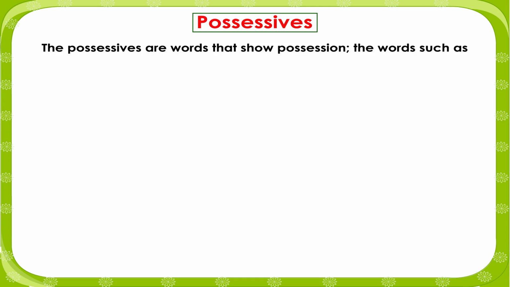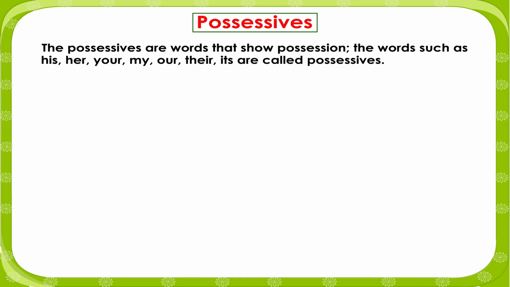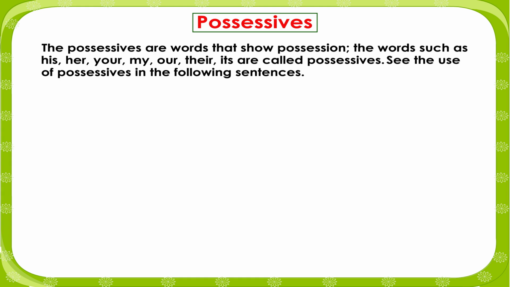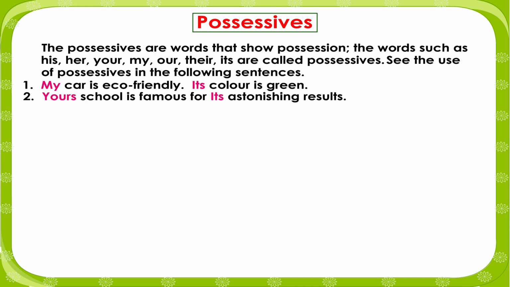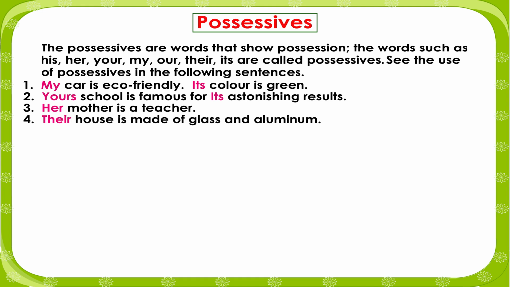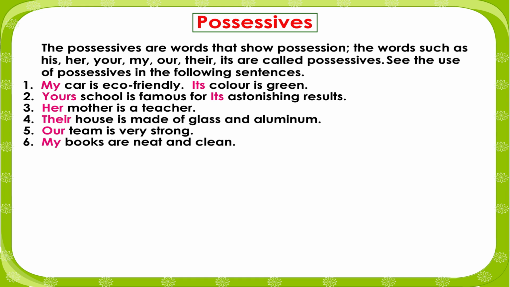Possessives. The possessives are words that show possession, the words such as his, her, your, my, our, their, its. See the use of possessives in the following sentences. 1. My car is eco-friendly. Its color is green. 2. Your school is famous for its astonishing results. 3. Her mother is a teacher. 4. Their house is made of glass and aluminum. 5. Our team is very strong. 6. My books are neat and clean.